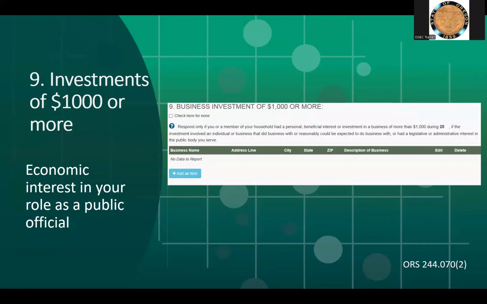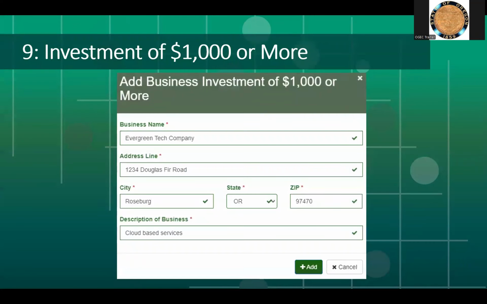Question 9 is asking you to list any business interest or investment of $1,000 or more in a business that you or a household member has where that business has an economic interest in your role as a public official. You'll list the business name, address, and a brief description of the business before you're adding it to the list.